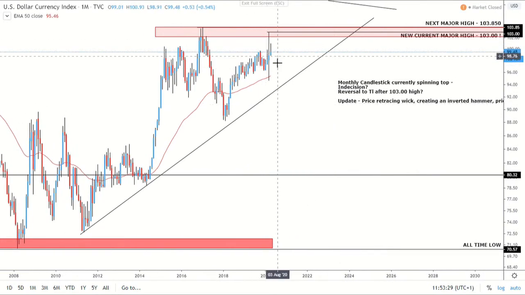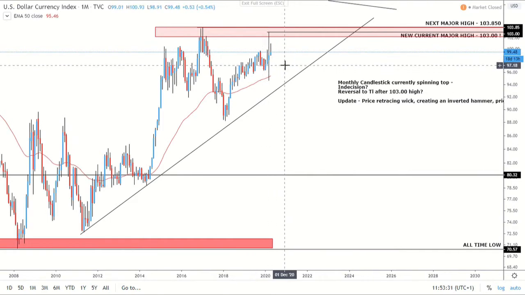So the last monthly candlestick for March was a spinning top, which signals indecision, and we were in a bullish trend, so that means we're going to see a reversal to the downside.